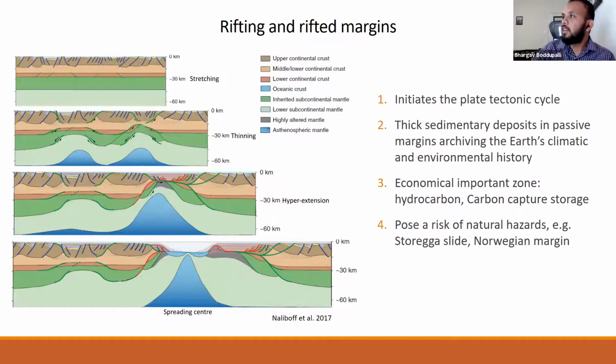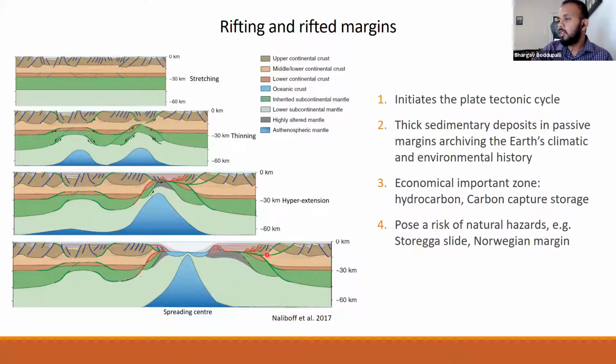So rifting is a first order tectonic process that initiates plate tectonic cycles. And it happens in different phases. In the initial phases, there is distributed faulting in the upper crust, and in the later phases, the extension becomes localized, and there are shear zones formed, and asthenosphere uplifting. And in the further later stages, the crust becomes very thinned to less than 5 to 10 kilometers. This is called hyperextension just before the breakup, and after the breakup, they form spreading centers.